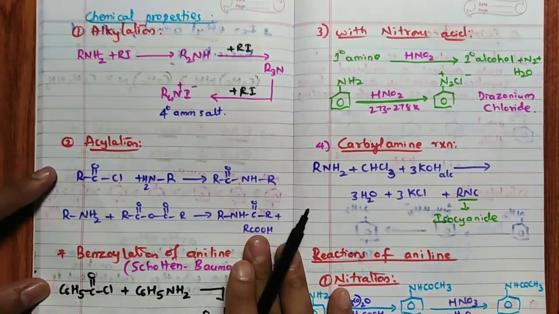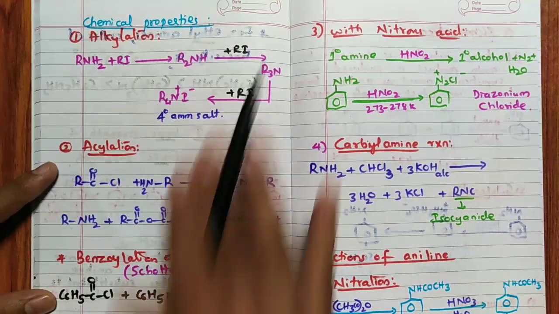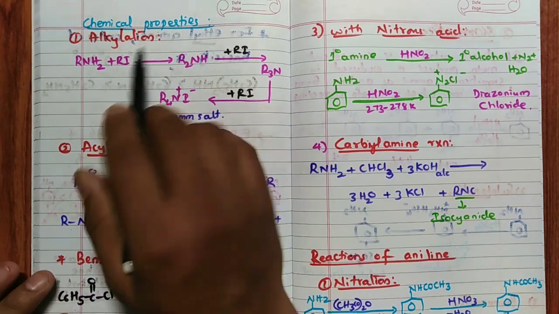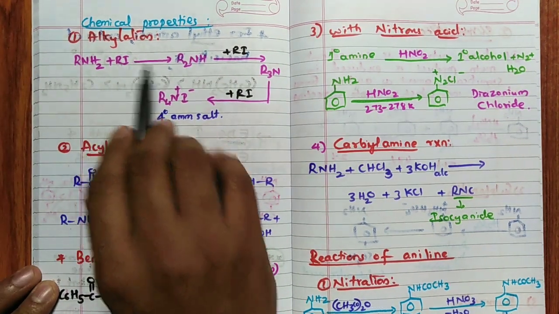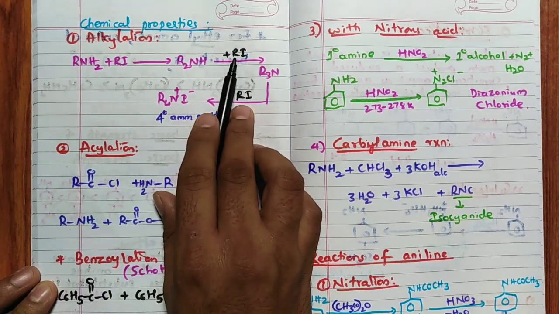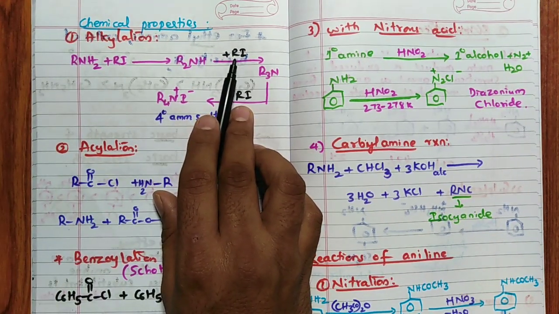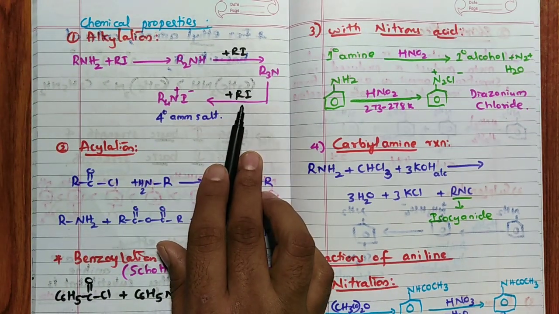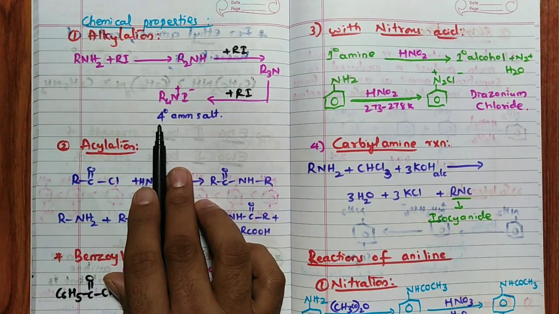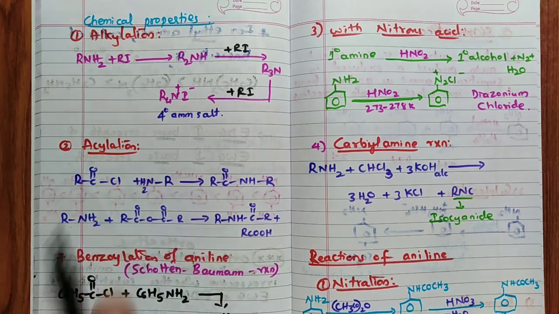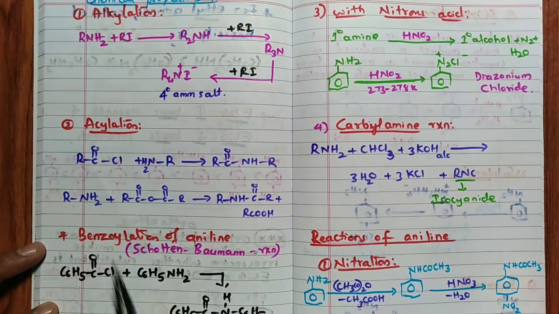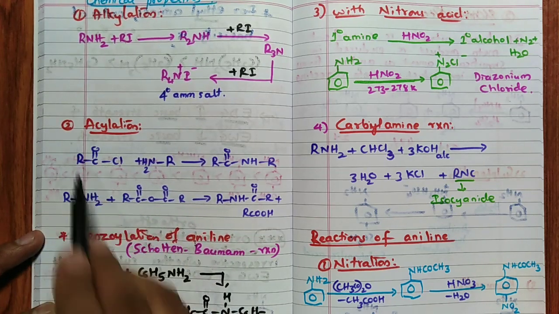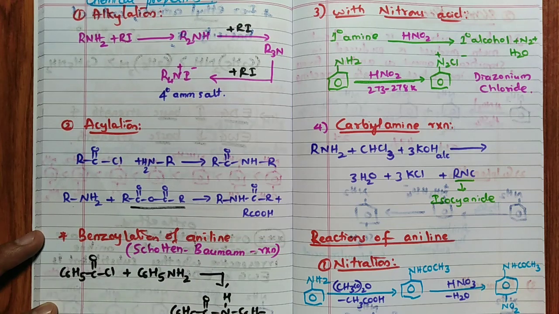Then we will see chemical properties quickly. Chemical properties, first one alkylation, very simple. So this primary amine reacts with RI, giving rise to secondary amine, reacting with alkyl iodide. It is any alkyl halide you can consider. Tertiary amine further reacts with alkyl halide to form quaternary ammonium salt. Remember that. Then acylation, when I say acylation, RCOCl with RNH2. So acid halide I have considered, and acetic anhydride I have considered.